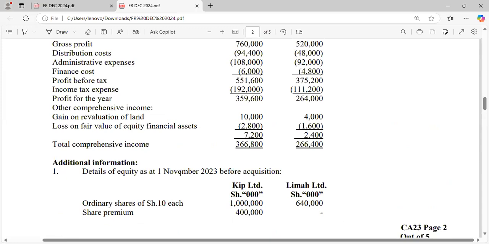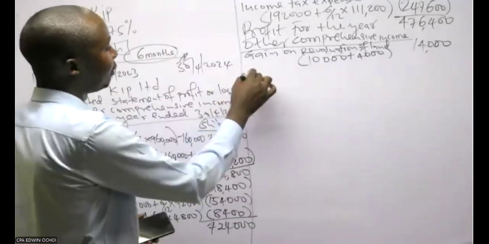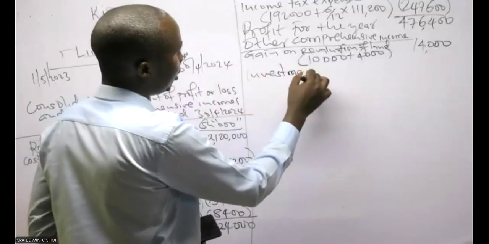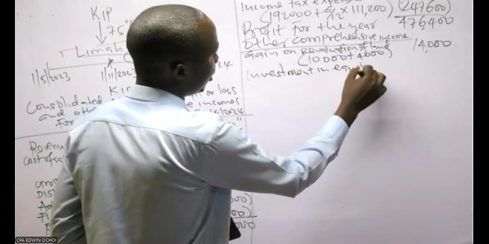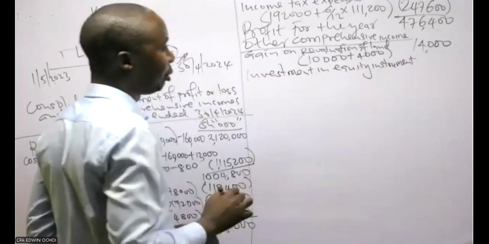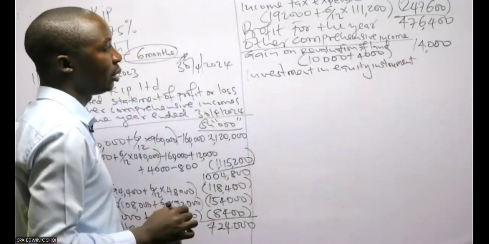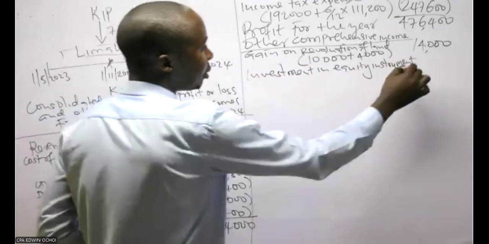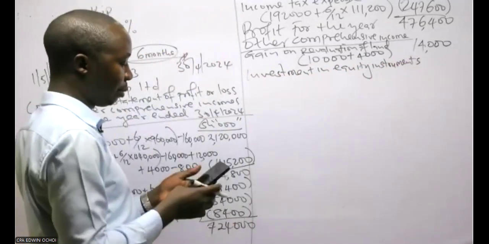This is an investment in equity instruments. I'll just be more specific and say investment in equity instruments. So that one you have to apportion.